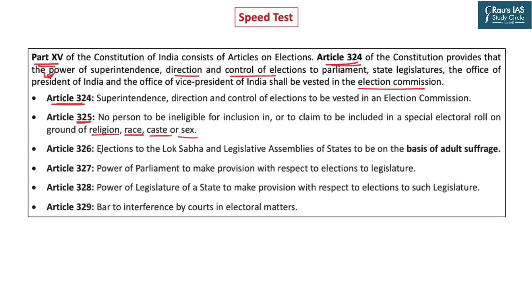It is Article 326 that talks about elections to be conducted on the basis of adult suffrage. Article 327 gives power to the Parliament to make provisions with respect to elections to legislature as well. But Article 328 also talks about the power of legislature of a state to make provisions with respect to elections to a state legislature. Article 329 bars interference by courts in electoral matters.